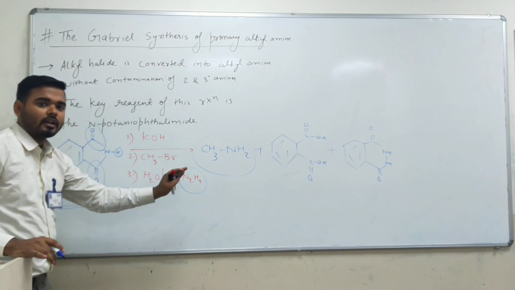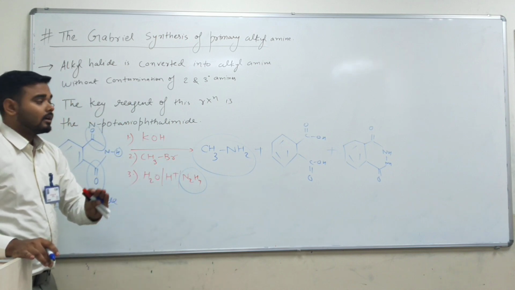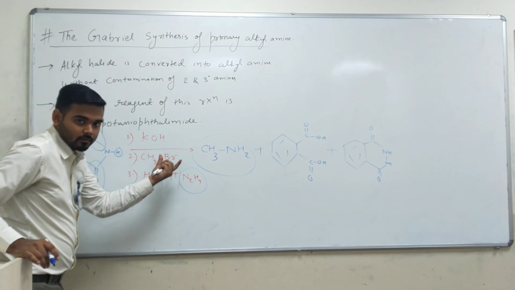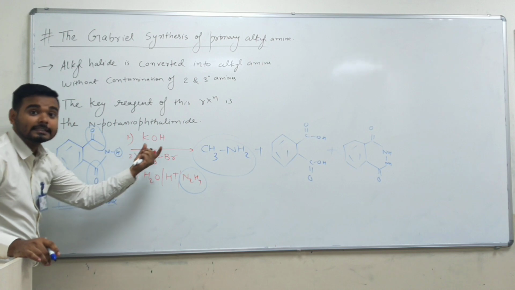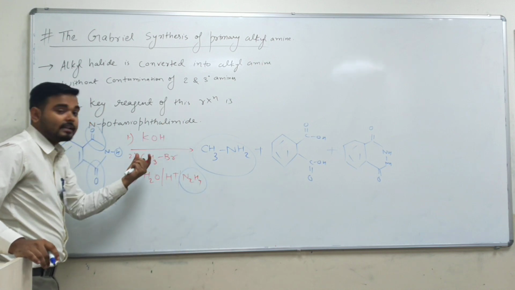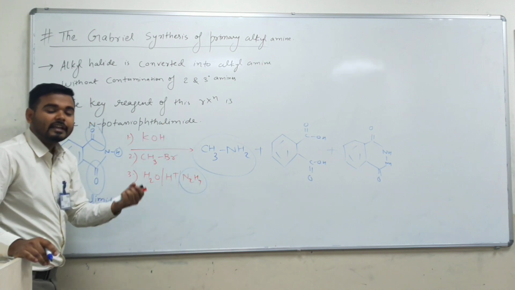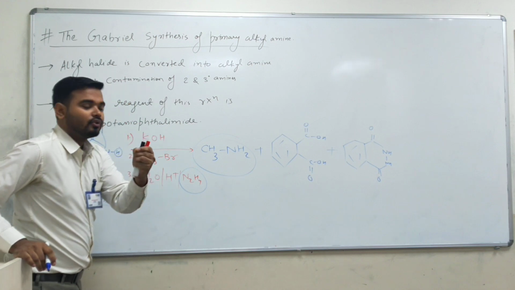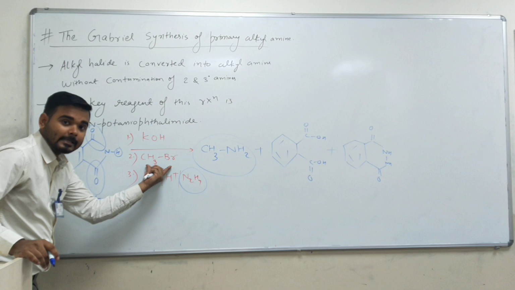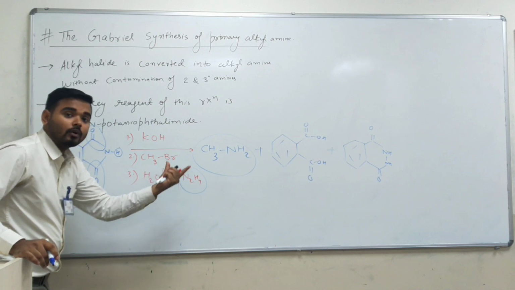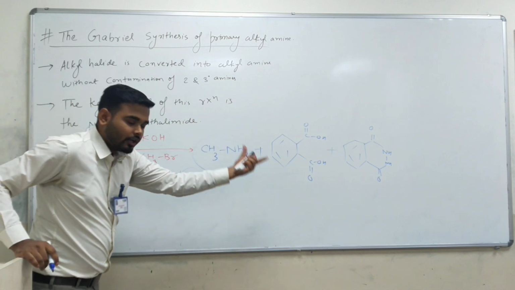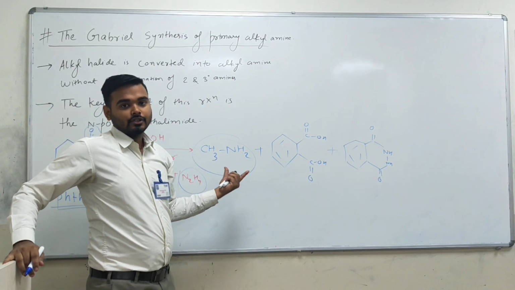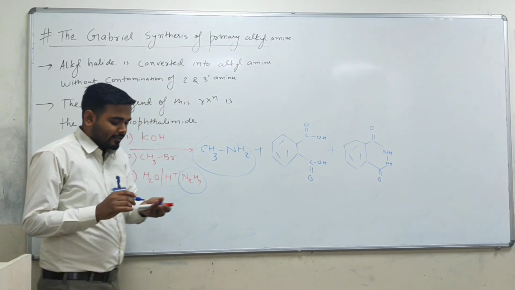Okay, so this is in one short. If you ask what is Gabriel's synthesis, then your phthalimide is going to react with KOH. It means first it will do the acid-base reaction, and after the acid-base reaction you will get a very beautiful nucleophile, and that nucleophile is going to react with CH3Br, and whatever product you get, when you do the hydrolysis, you will get your CH3NH2. Okay, so let us see the mechanism.